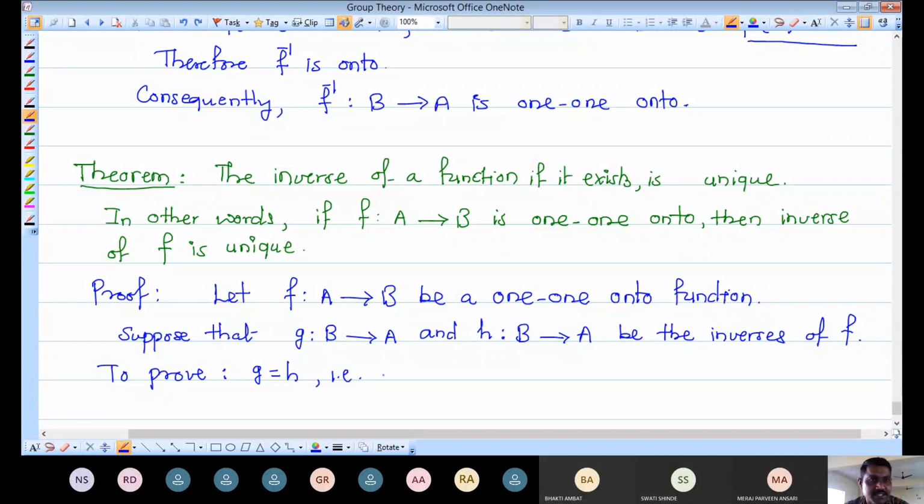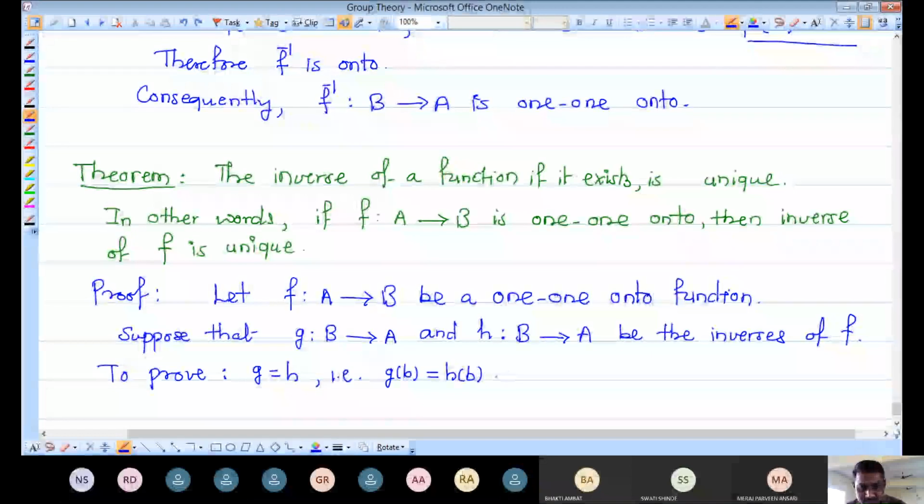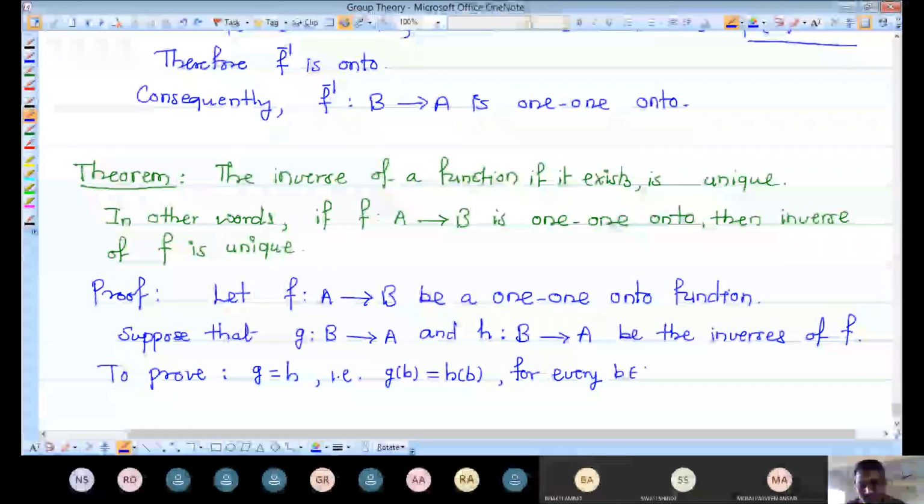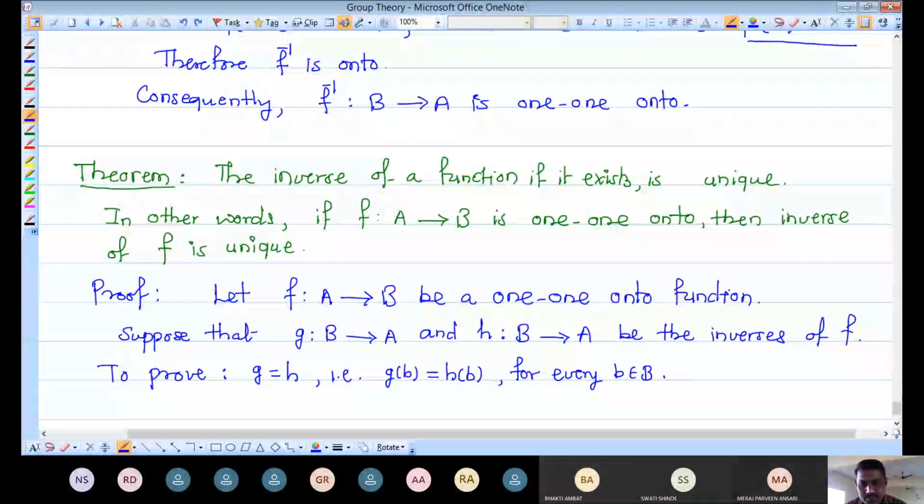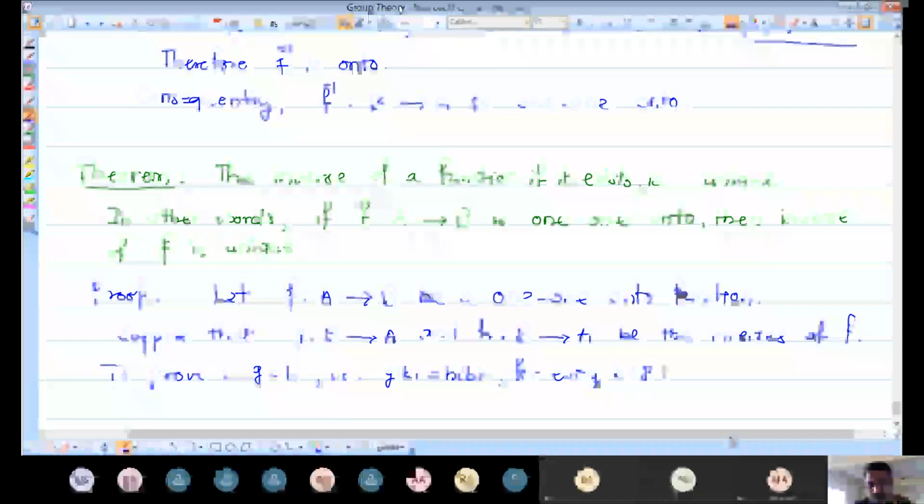That is, let me write here, g of b must be the same as h of b. Both g and h are mappings defined from B to A. So when we take images under g and h, they are images of elements of B. So this small b is for every small b belonging to capital B. This is our aim that we have to prove.